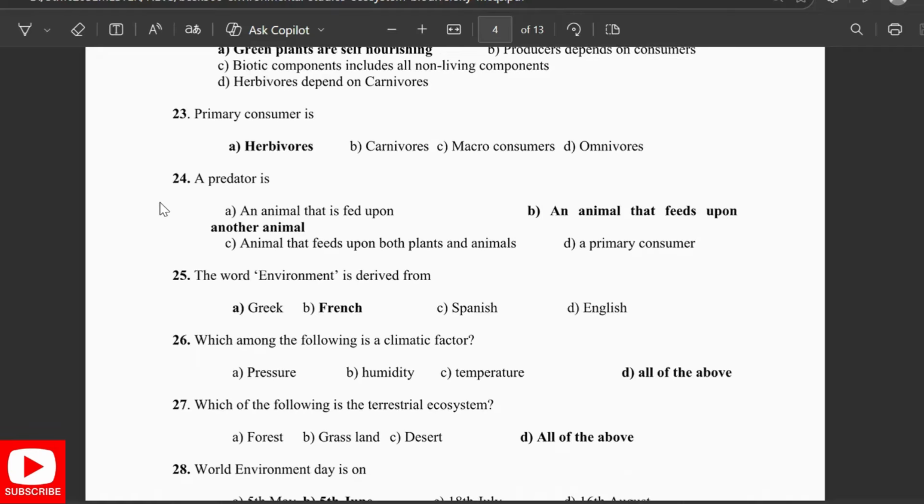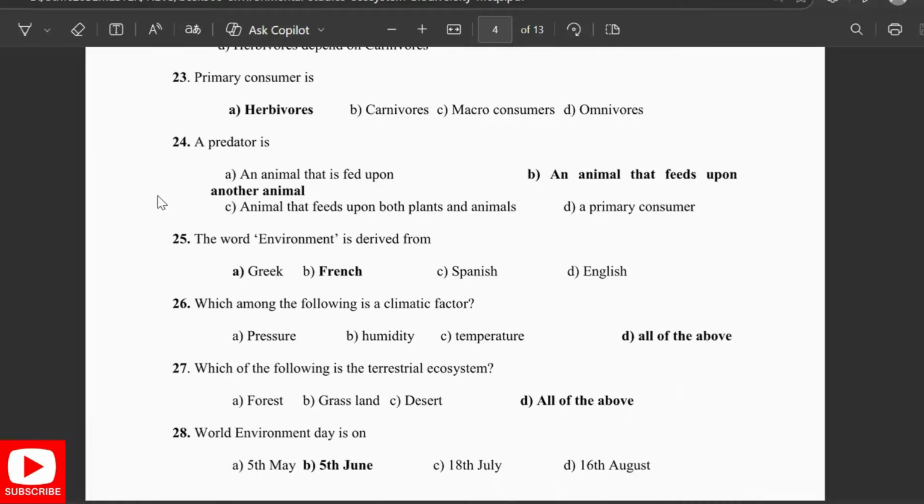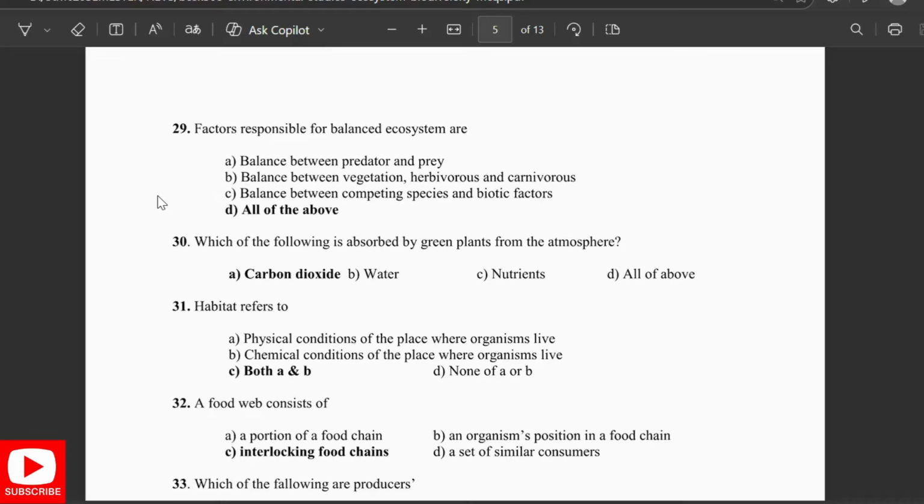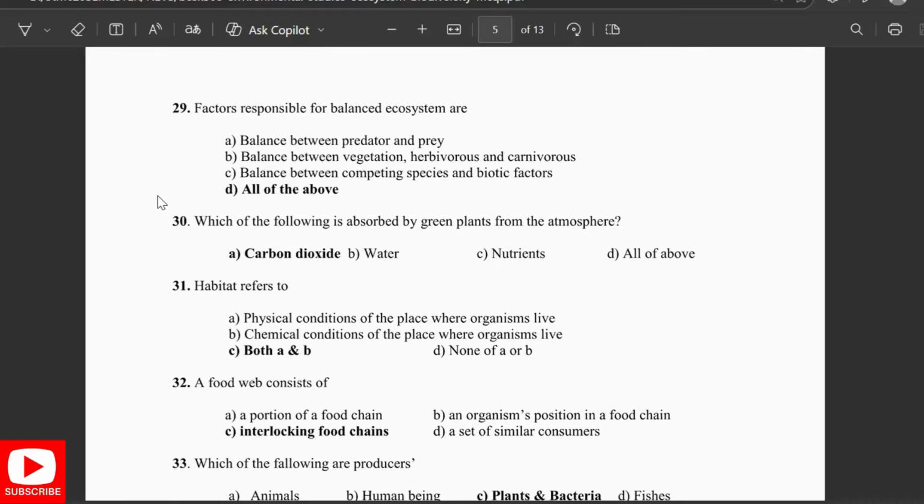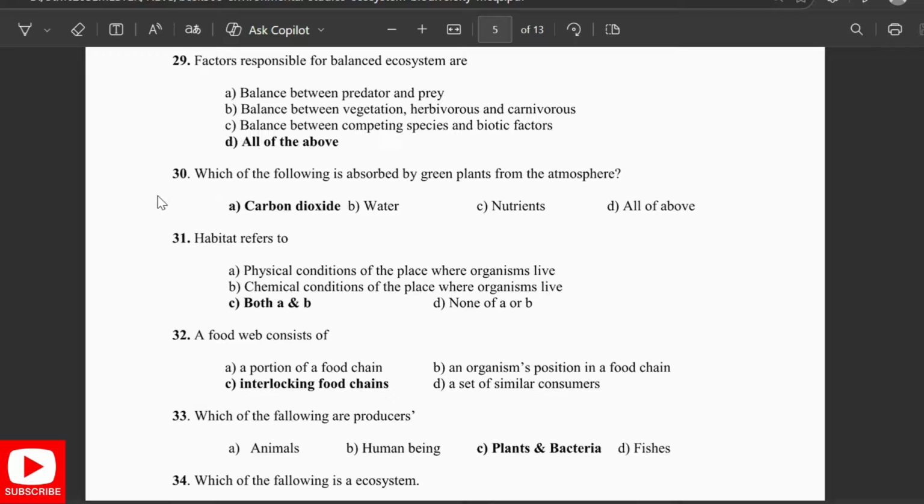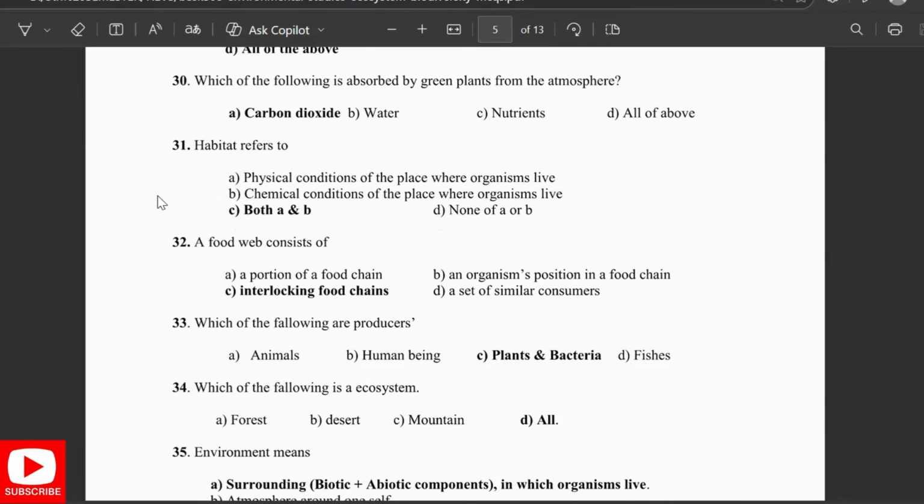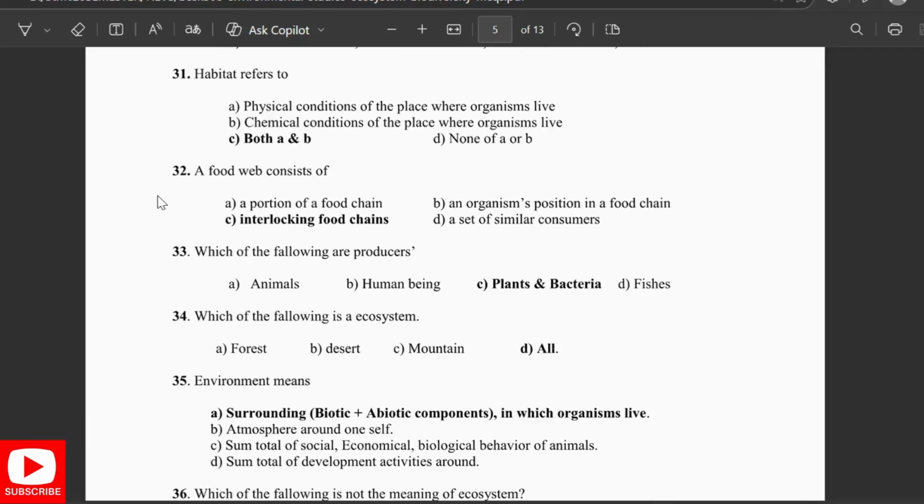All of the above: forest, grassland, and desert. World Environment Day is celebrated on 5th June. Factors responsible for a balanced ecosystem are all of the above. Which of the following is absorbed by the green plants from the atmosphere? Carbon dioxide. Habitat refers to both physical condition and the chemical condition of the place where organisms live. A food web consists of interlocking food chains. Which of the following are producers? Plants and bacteria.